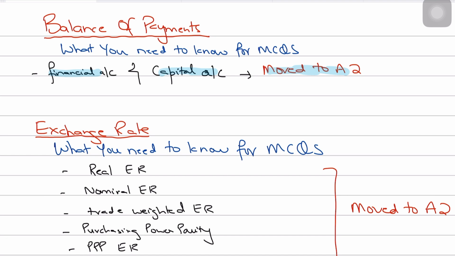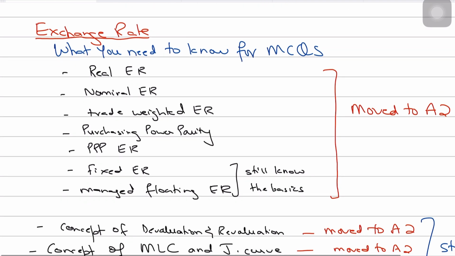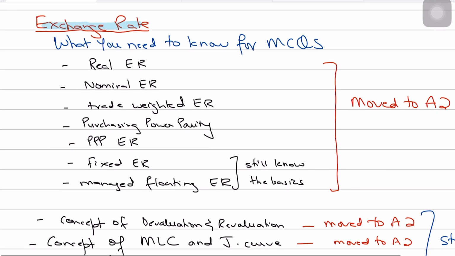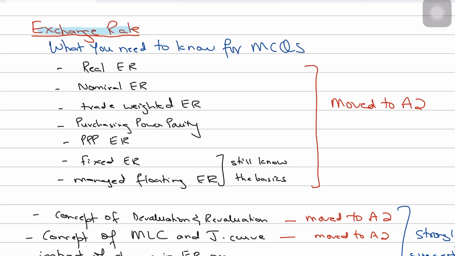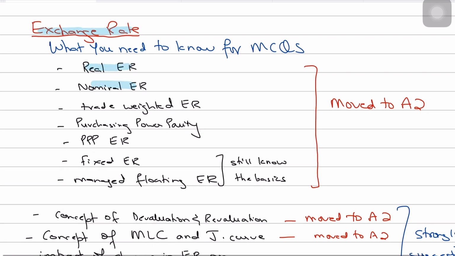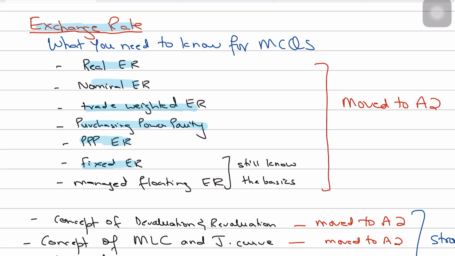Okay. Now, moving forward, some other changes were made in the topic of exchange rate. What we need to know for MCQs is that the following topics were moved to A2: the concepts of real exchange rate, nominal exchange rate, trade weighted exchange rate, purchasing power parity and the purchasing power parity exchange rate, and the fixed exchange rate. Since we have three exchange rate regimes, the floating, the fixed, and the managed floating exchange rate, the fixed and managed floating were also moved to A2. So all of these topics are moved to A2.